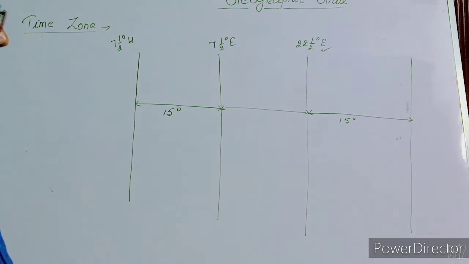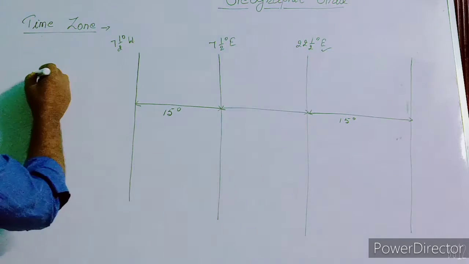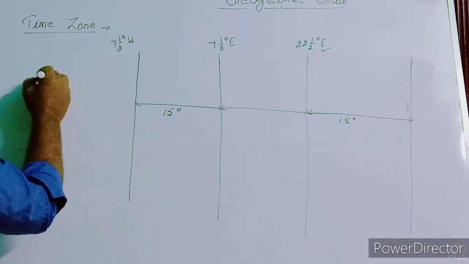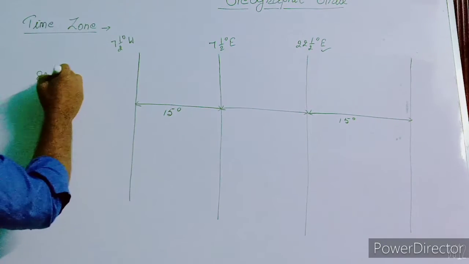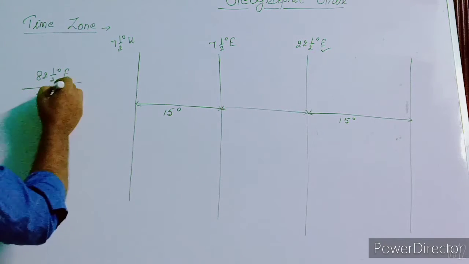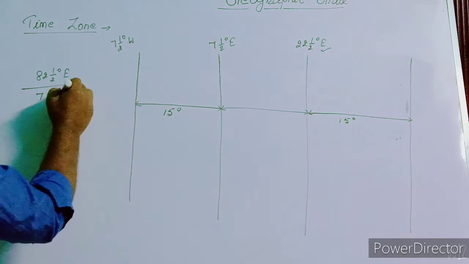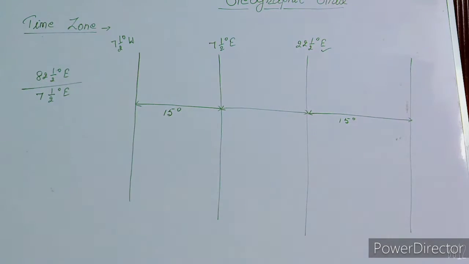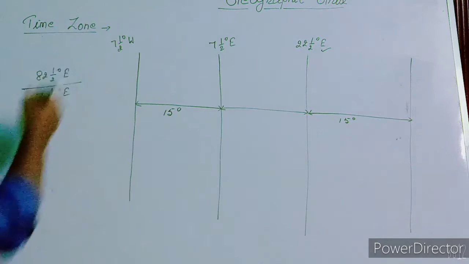In this way, that standard meridian of India, that is 82.5 degree east, is also the multiple of 7.5 degree. We can find out whether it is a multiple or not.